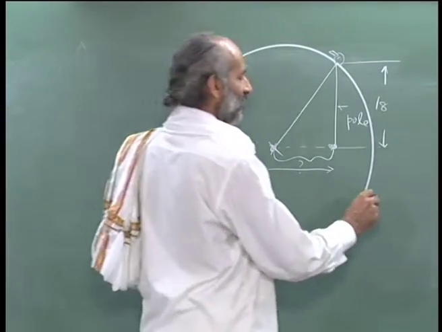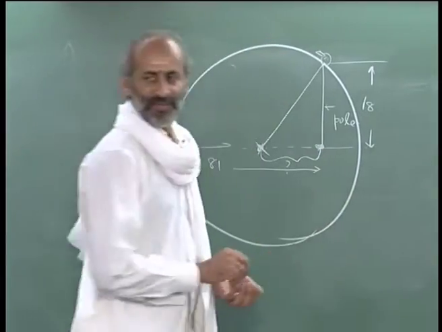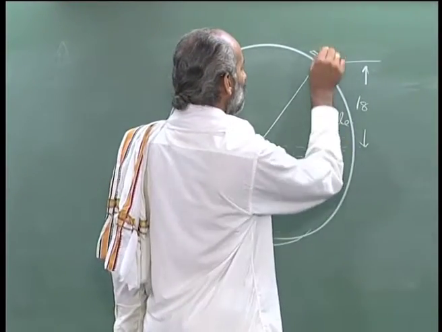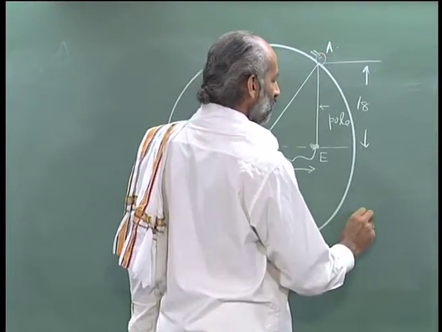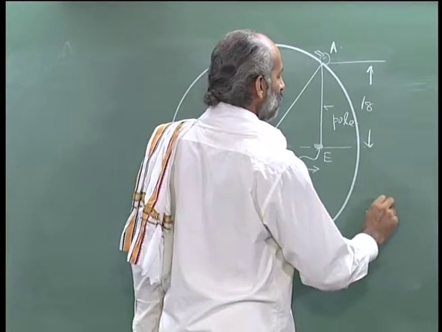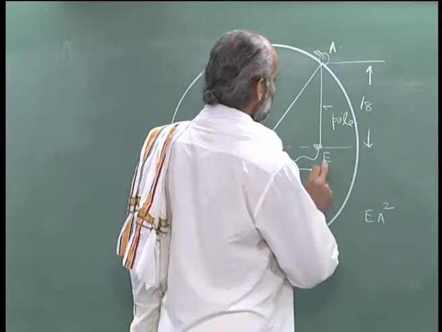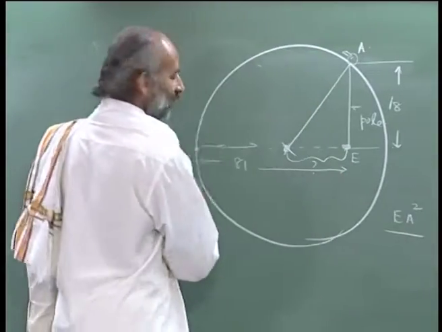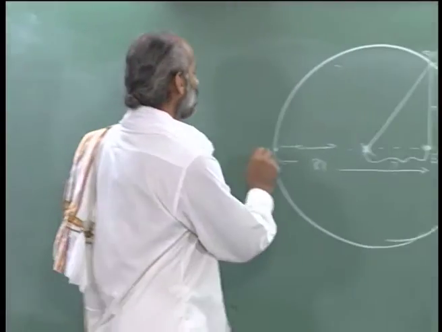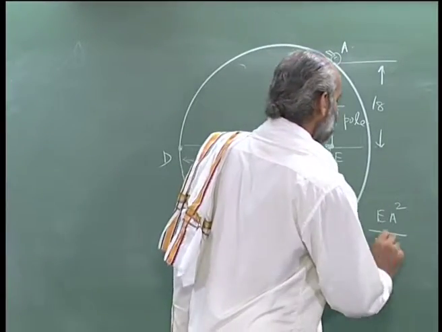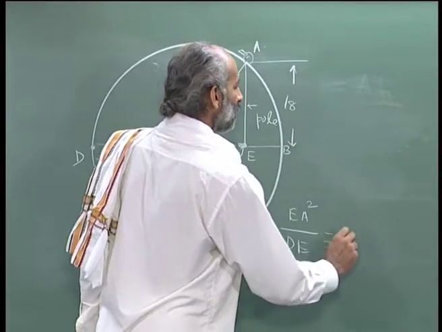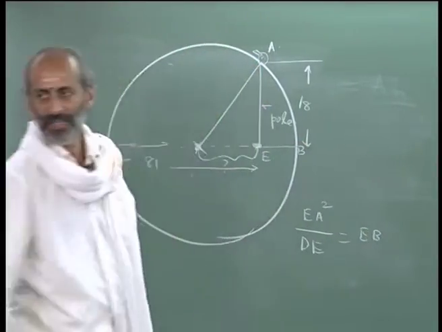Suppose we use the same notation, that will be easier. Let us say this is EA, so EA square divided by, suppose we call this D. So D is, suppose this is B equal to EB.